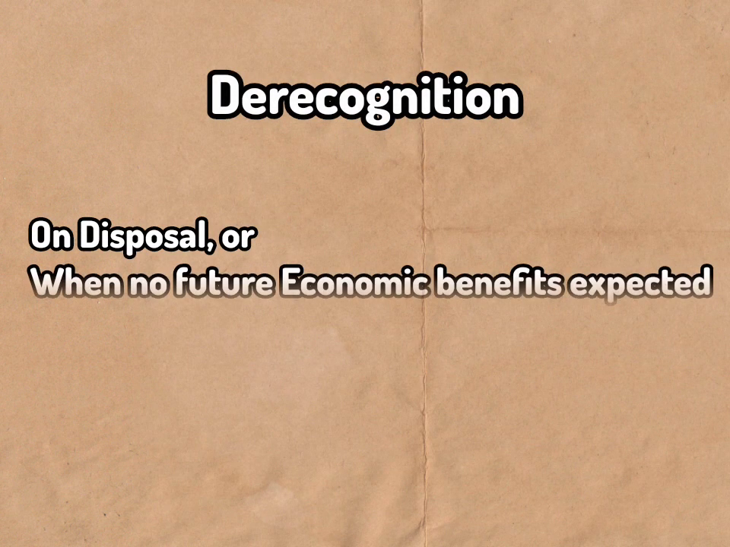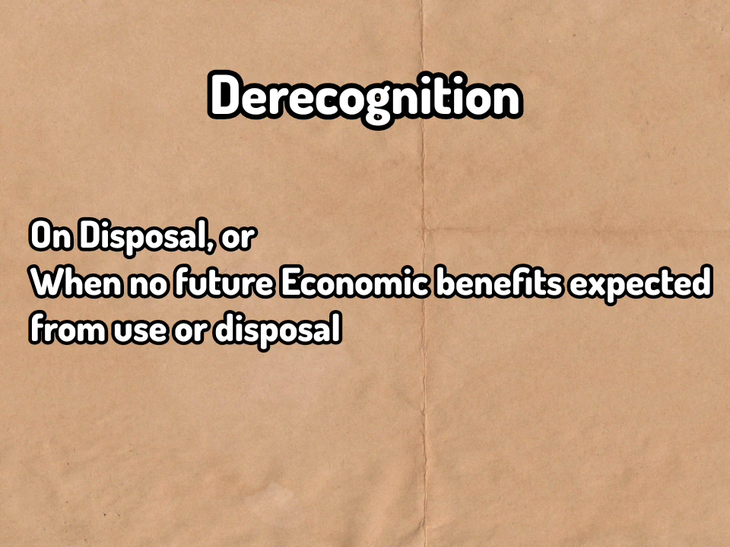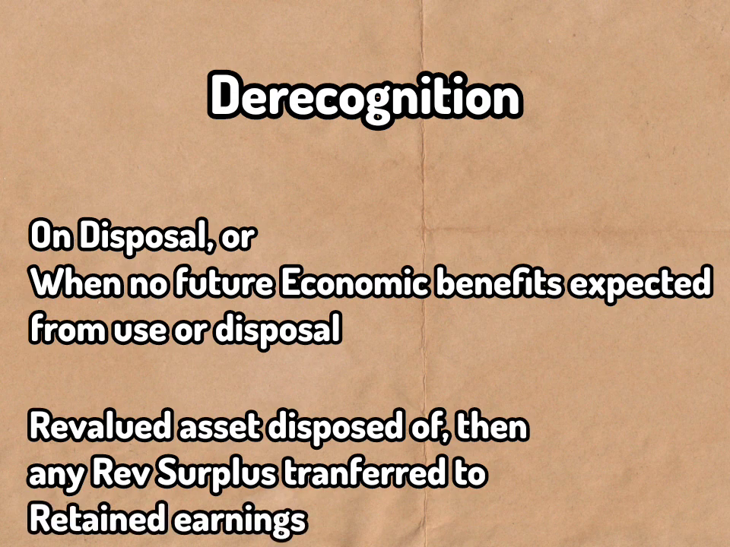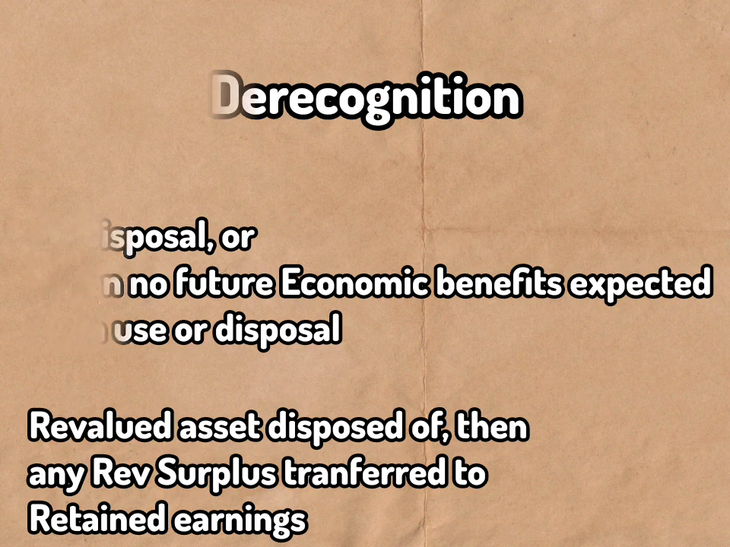An item of PPE should be derecognized on disposal of the item or when no future economic benefits are expected from its use or disposal. Any profit or loss on disposal is calculated as net proceeds less carrying amount in the SOFP. Further, when a revalued asset is disposed of, any revaluation surplus is transferred to retained earnings.